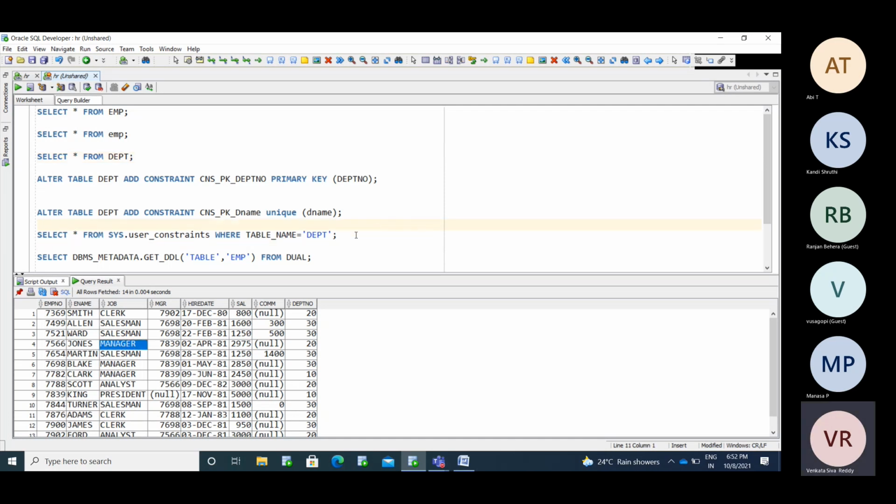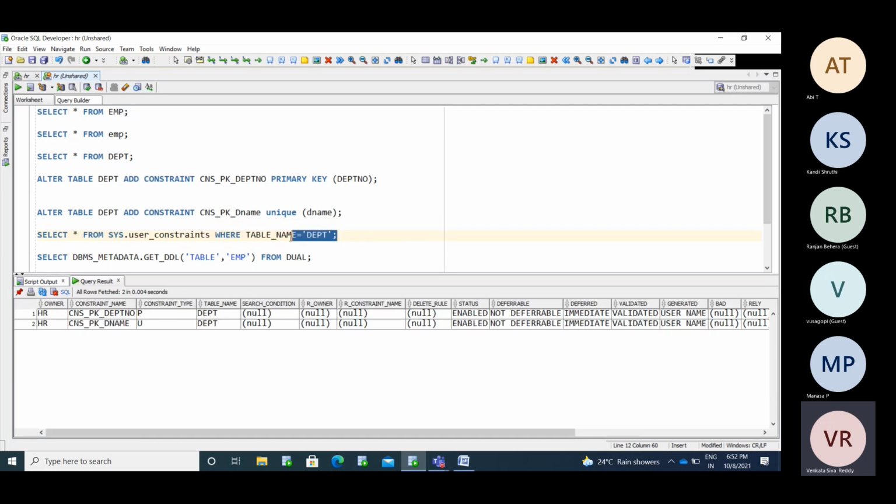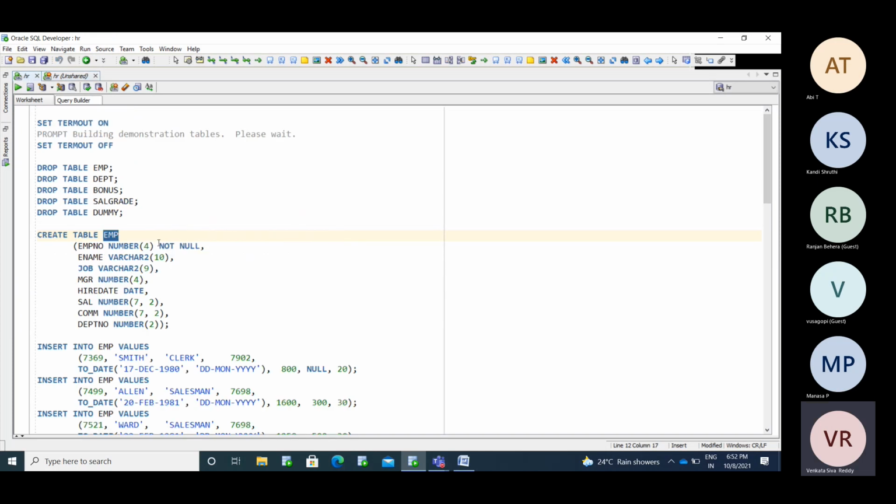Now we created the table and it is stored in user_tables. If you create a constraint, it is stored in user_constraints. For the EMP table, you created a not null constraint here, but you haven't provided any name for this constraint. You simply said it like man. The man has some name, right? You haven't provided any name, so the system can build its own name for that not null constraint.